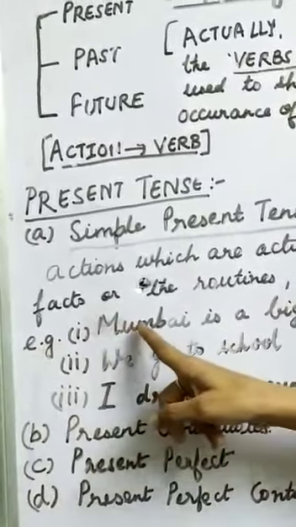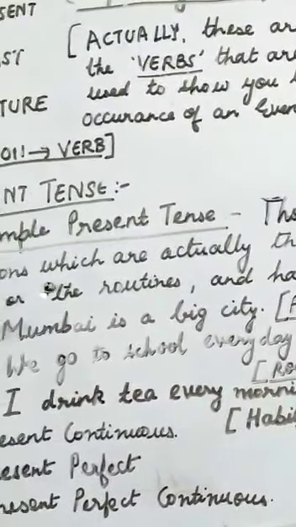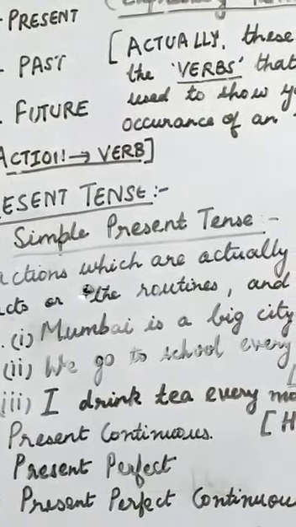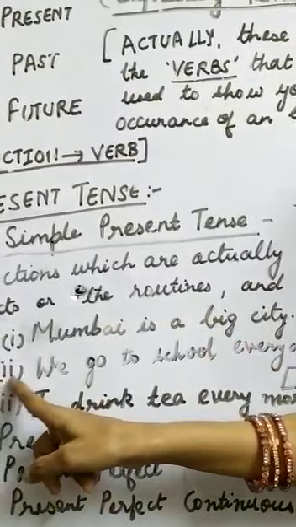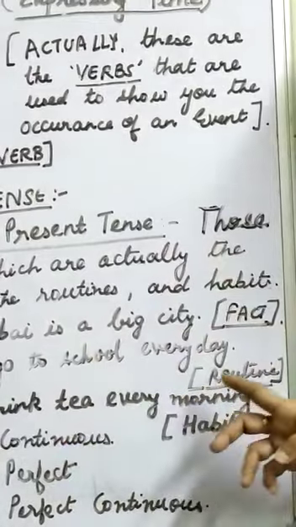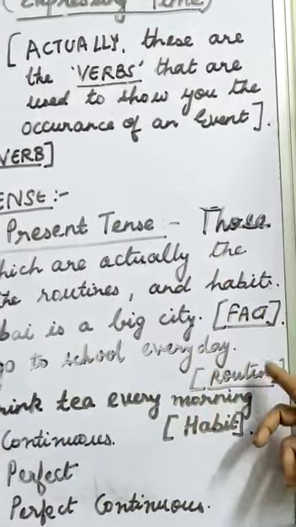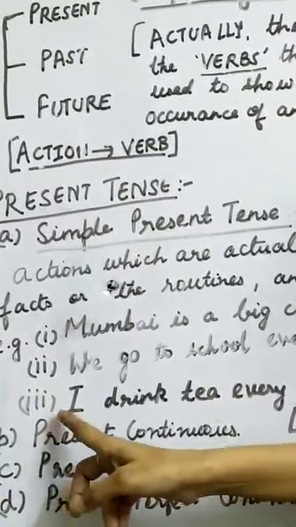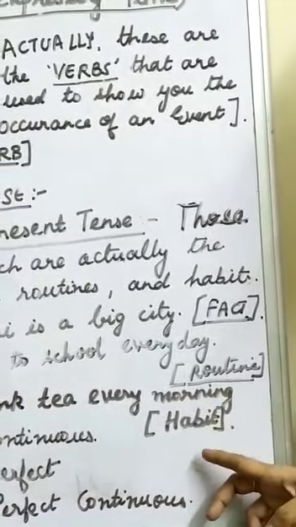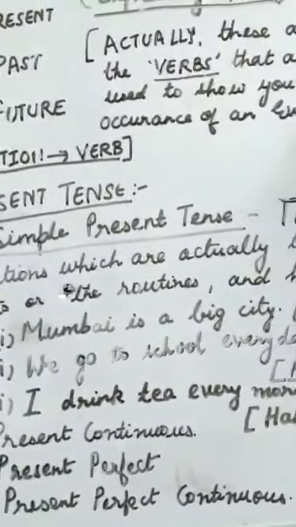For example, Mumbai is a big city. This is a fact. It is showing you the universal truth. We go to school every day. This verb is showing you the routine work. I drink tea every morning. This is a habit. If you are habitual, you take a bath every morning.